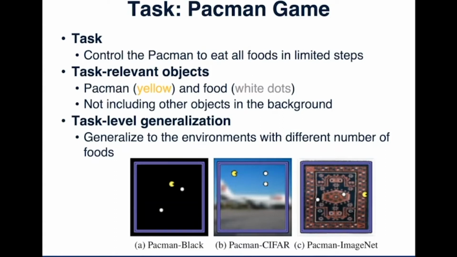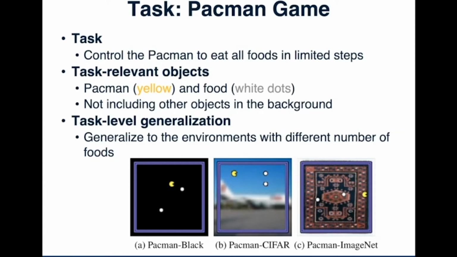And the second task is the famous video game Pacman. We need to navigate the yellow Pacman to eat all the food, which are white dots in the images. To make the object discovery not too trivial, we also replace the backgrounds with CIFAR images or ImageNet images, like this. In this task, the objects we want to find are the yellow Pacman and white food, and the other objects in the background are not task-relevant objects.